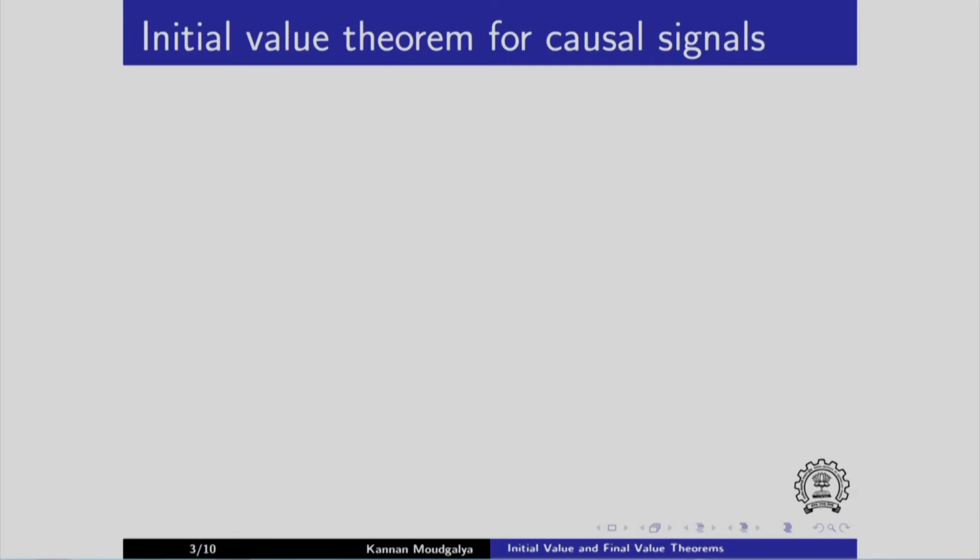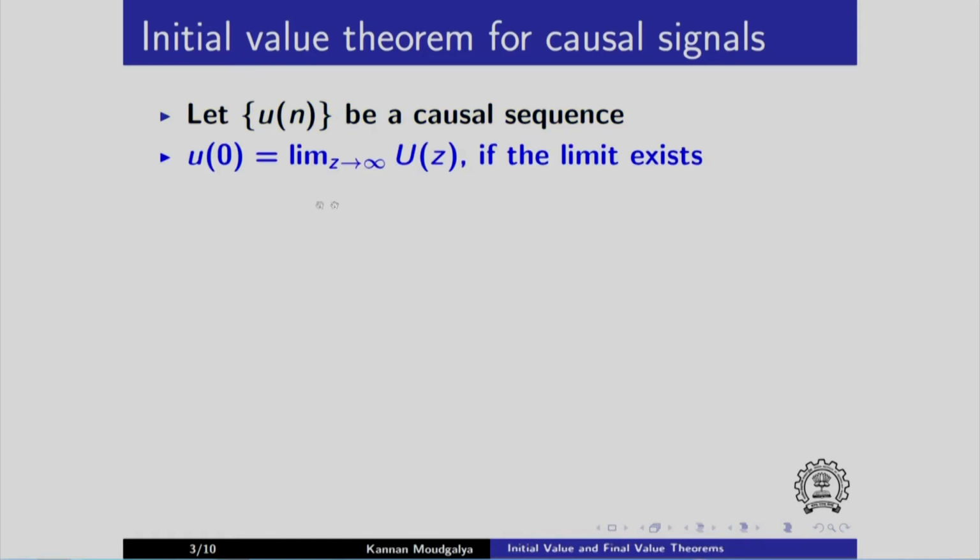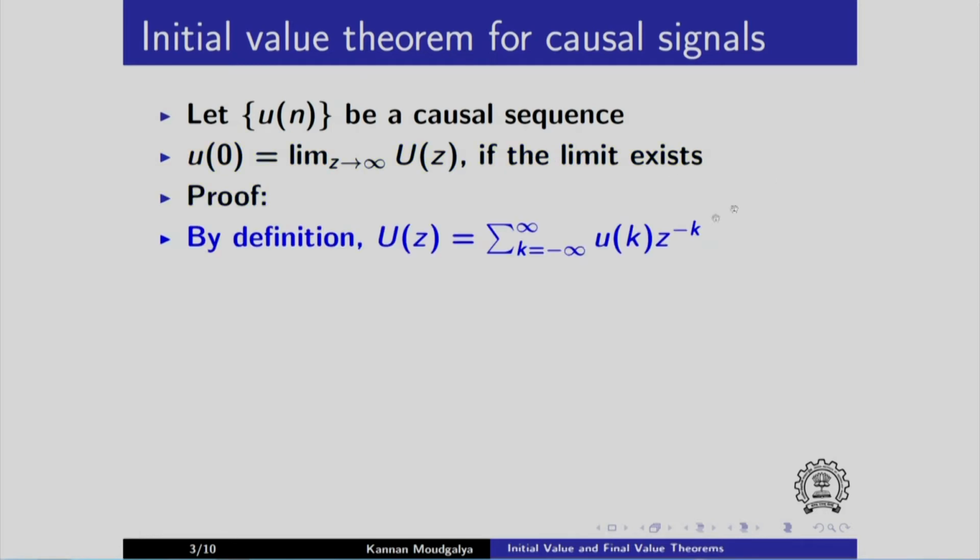Let us first consider the initial value theorem for causal signals. Let U be a causal sequence. Here is the result. The value taken at time instant 0 is nothing but applying z equals infinity in U of z, if the limit exists. Let us see the proof.